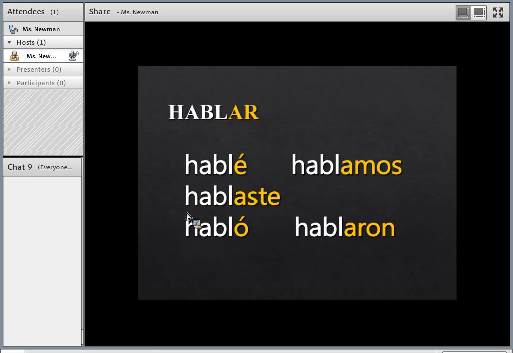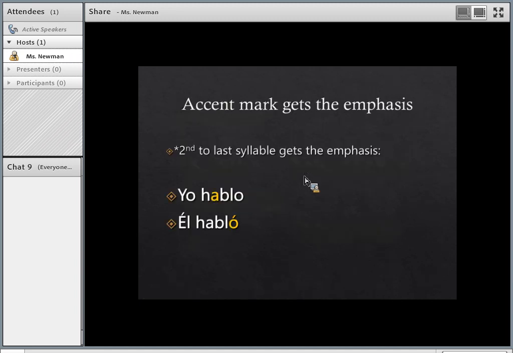So I just wanted to point that out so you can work on emphasizing that last syllable: hablé, habló, versus hablo. You can hear that little kind of punch, emphasis on that last syllable.